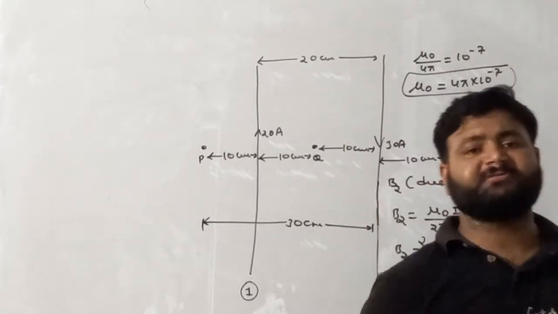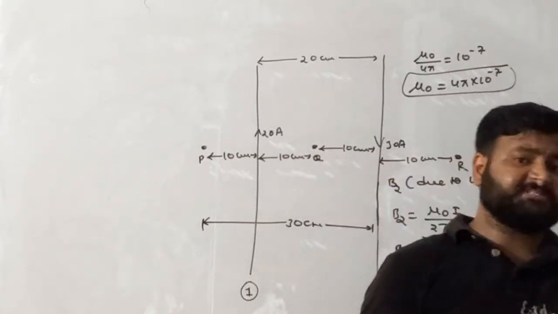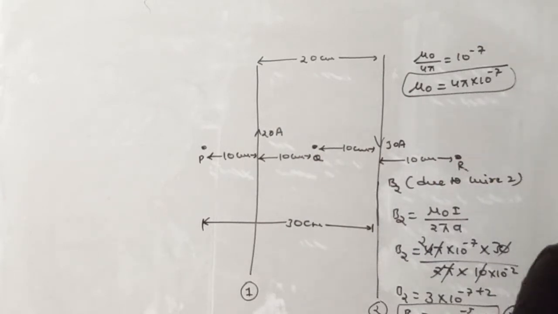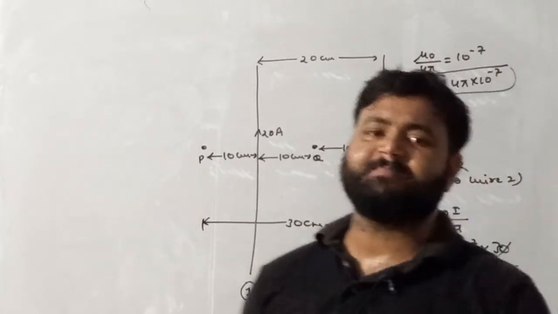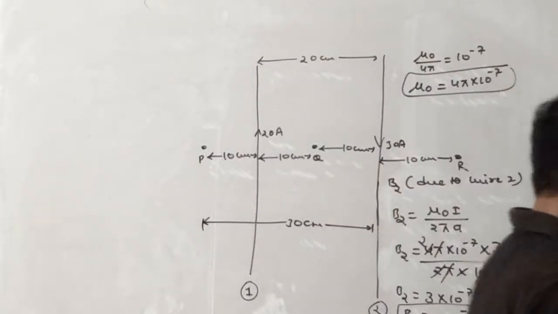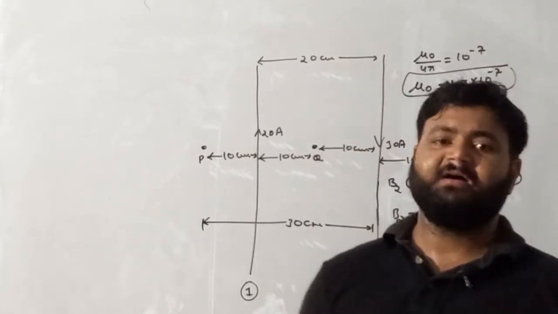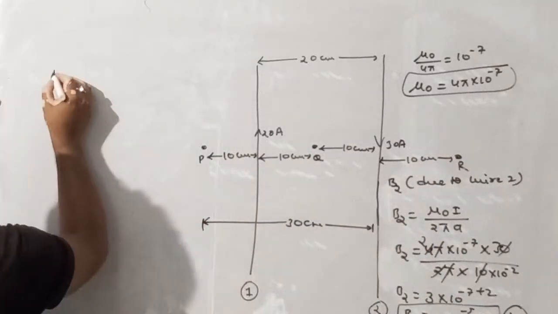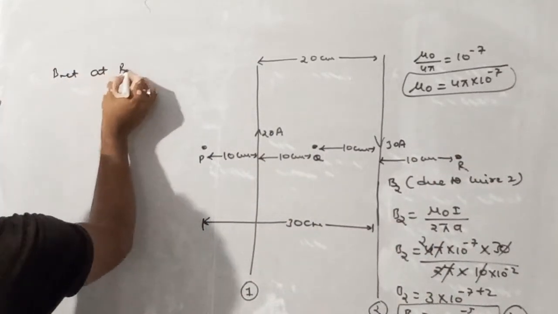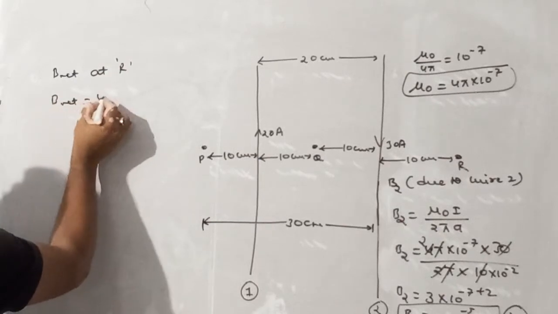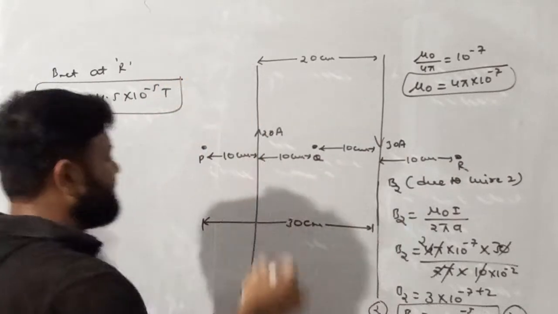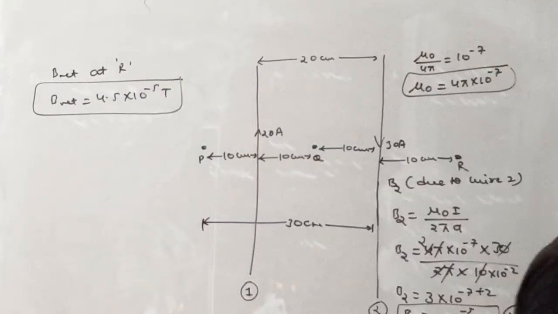Similar method is there, my dear student. Please try to solve it on your own. Just write down the answer and tally it. The magnetic field at point R is 4.5 into 10 raised to the power minus 5 Tesla. So I'll write here directly, B net at R is 4.5 into 10 raised to the power minus 5 Tesla. This is the value of net magnetic field at point R.